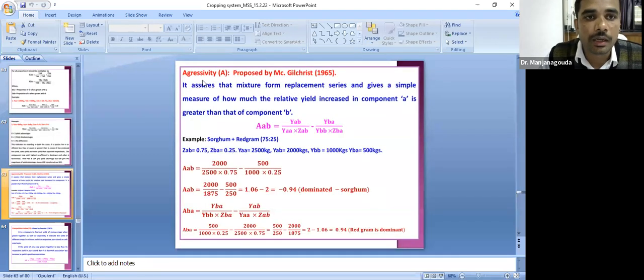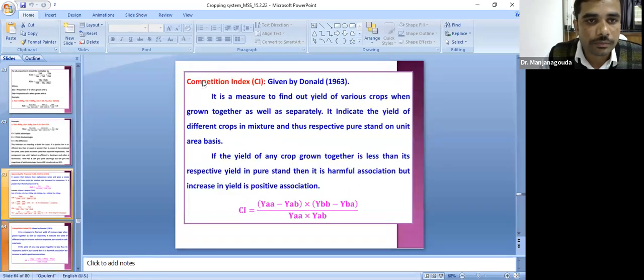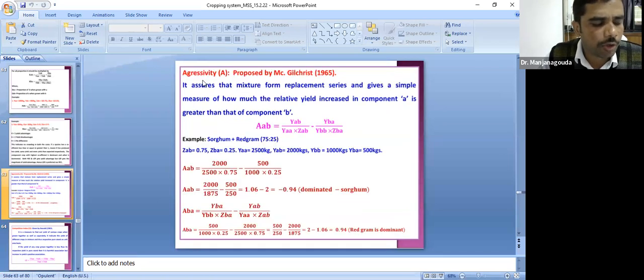Coming to aggressivity. Aggressivity was proposed by McGilchrist in 1965. It is also used in the replacement series of intercropping. And these are the formulas for calculation of aggressivity. In aggressivity, we denote the dominant species and the dominated species.